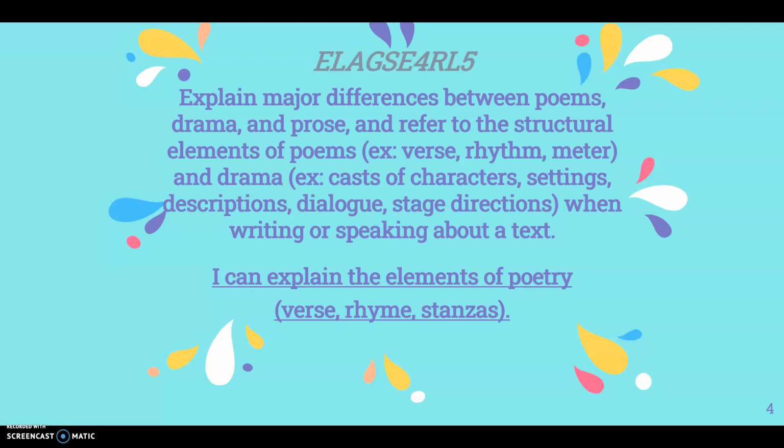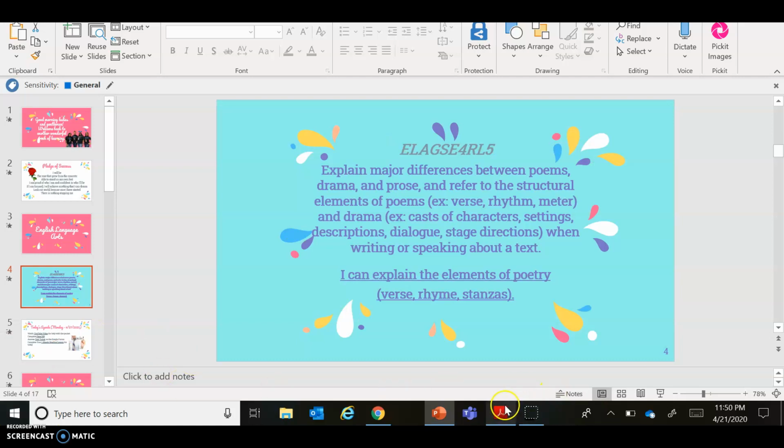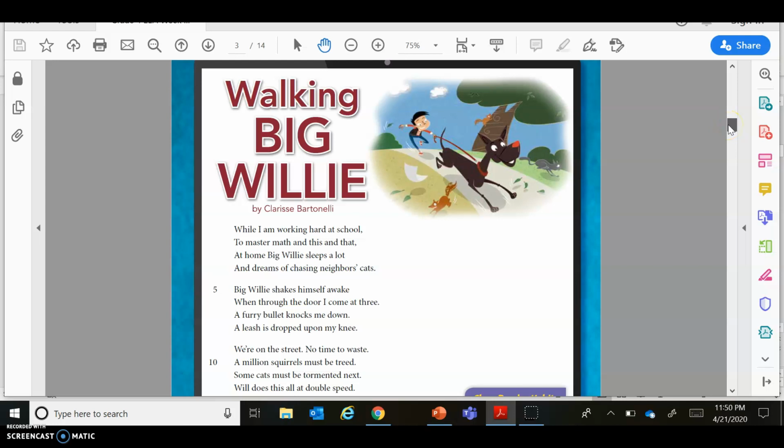However, by the end of this week, our major goal is to be able to confidently say, I can explain the elements of poetry. I know what a verse is. I know what rhyme is. I know what a stanza is. So we're going to do that all together this week by working with our new story of the day. And this story is called Walking Big Willie.